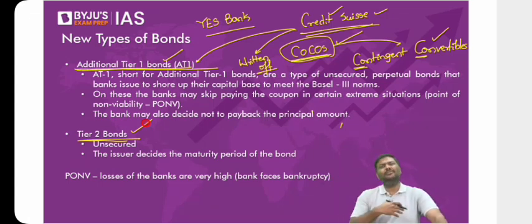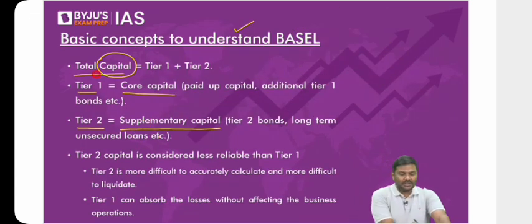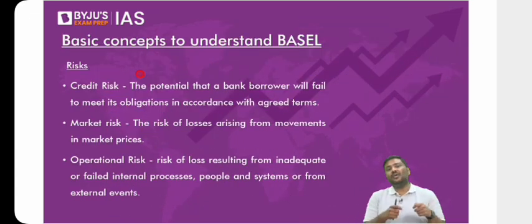Of course, in many cases in India, we have come across banks which are writing off these additional tier 1 bonds. Now that is one concept related to Basel guidelines. That is basically the concept of capital.